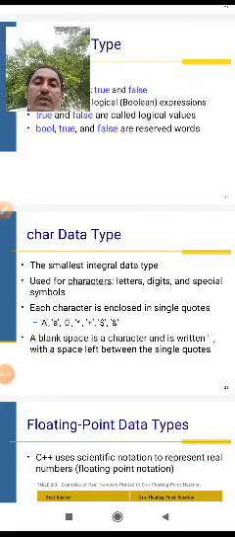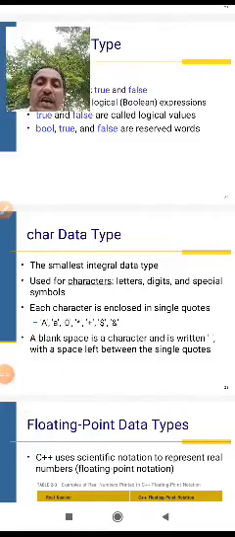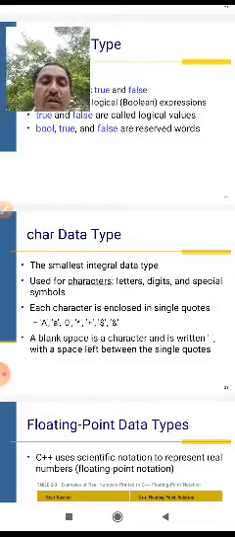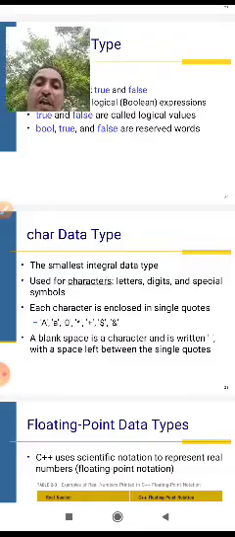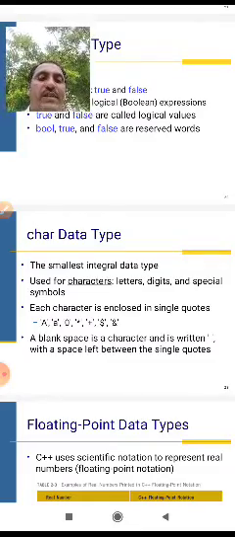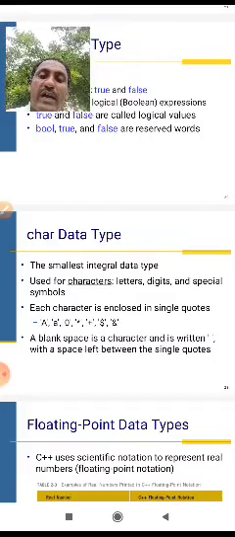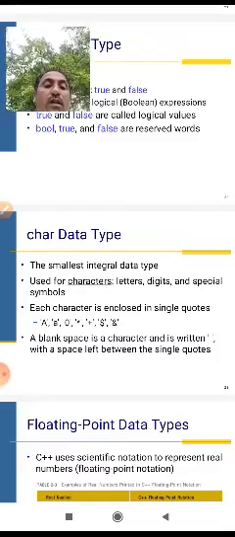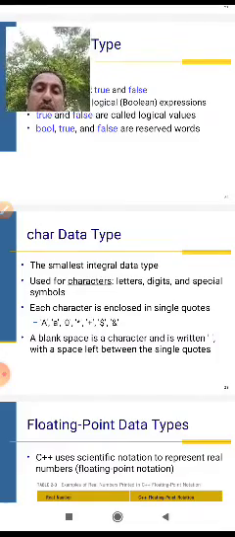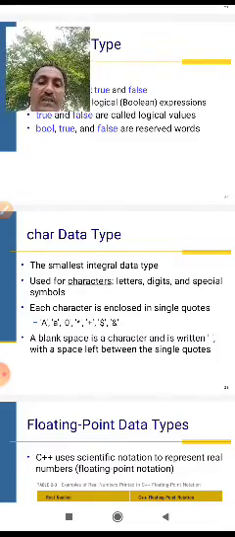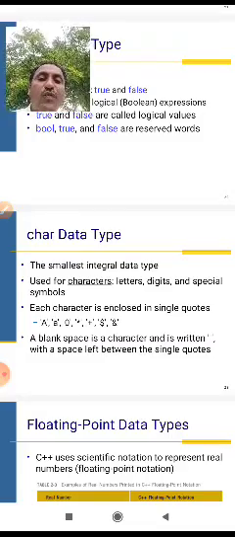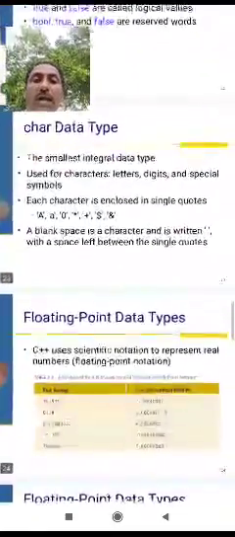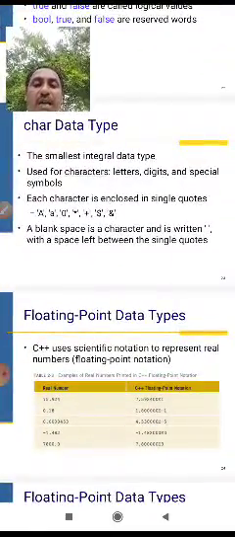Character data types: the smallest integer data types, used for characters, letters, digits, and special symbols. Each character is included in single quotations. A blank space is also a character and is written with a space left between the single quotations. This is called the char data type.